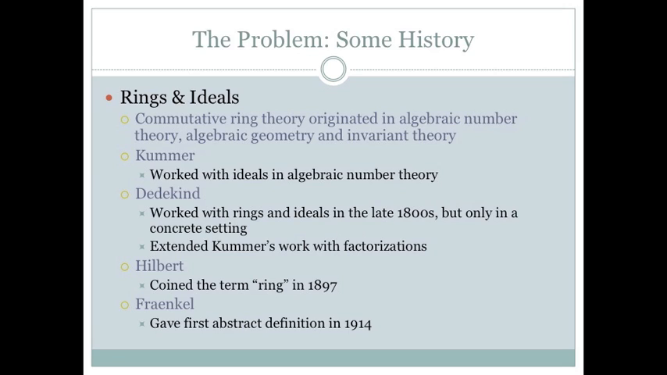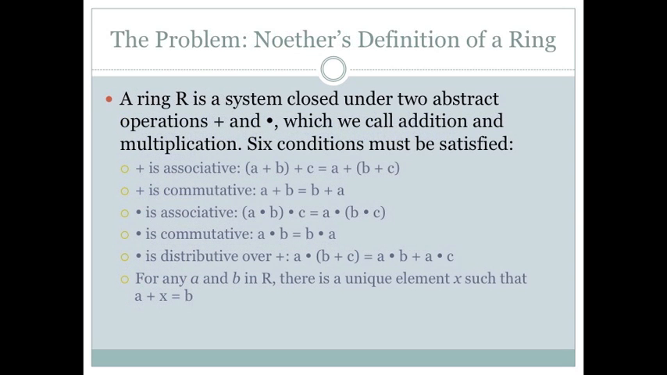Then Hilbert actually coined the term ring in 1897, but he was still working with a limited definition and again used a concrete setting. The first person to actually give the abstract definition was Fraenkel in 1914, but it went largely unnoticed and it did include some unneeded axioms. In 1921, Noether first published her definition of a ring.